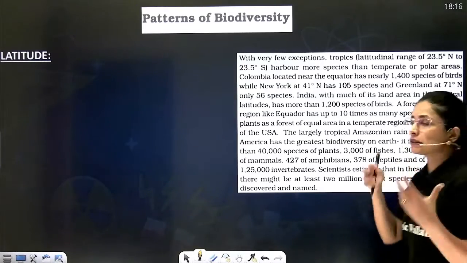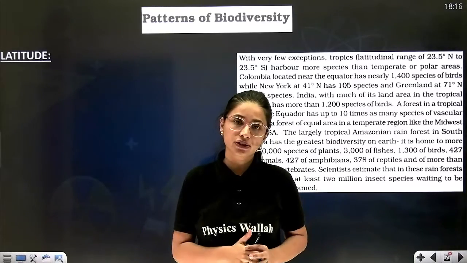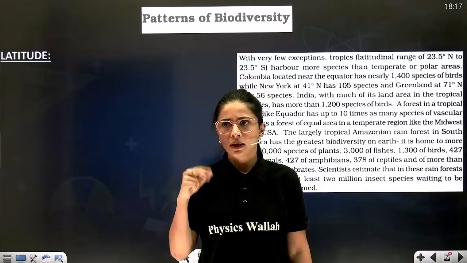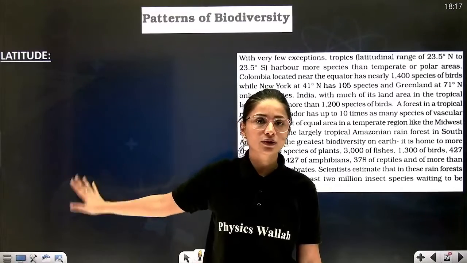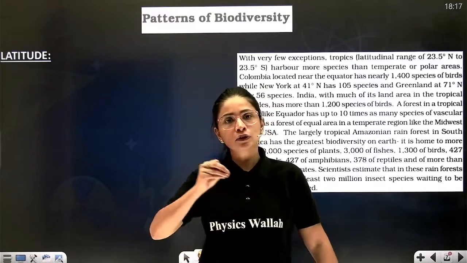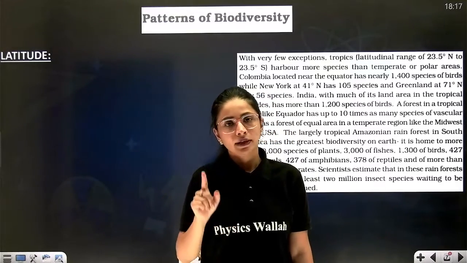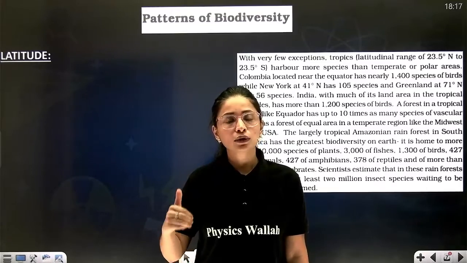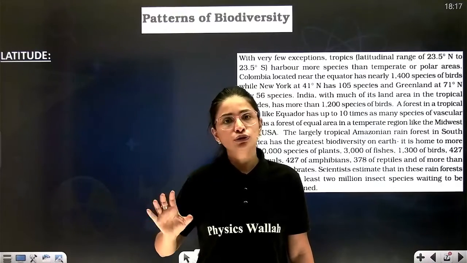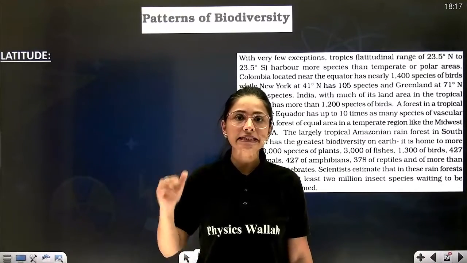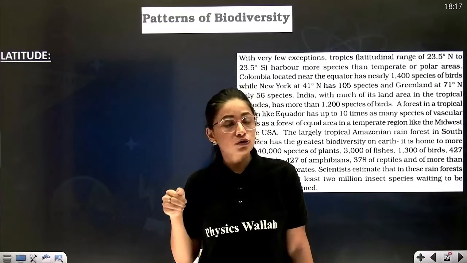Now I have already told you that tropics are denser in terms of biodiversity as compared to temperate. There has to be a reason. Ma'am has already told you the reason, but let's discuss it once again. The pattern of distribution of biodiversity mainly depends upon the latitude. Lesser the latitude, more the temperature, more the rainfall, more the biodiversity. The latitude of tropics is lesser than temperate. Temperate regions are farther from the equator. Tropics are closer to the equator.